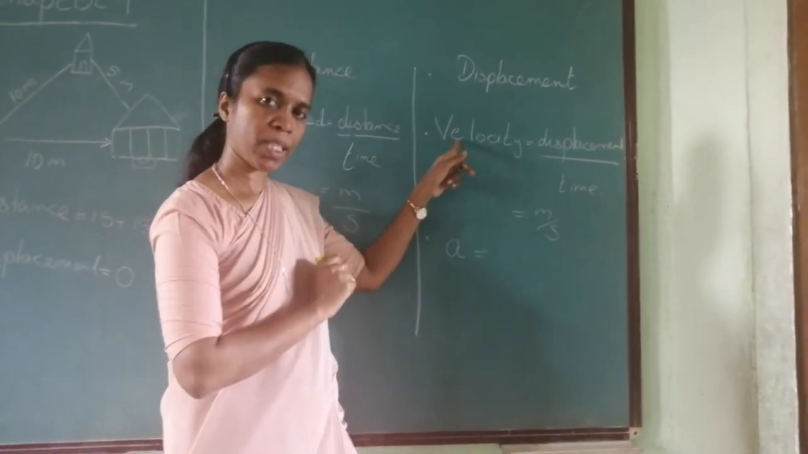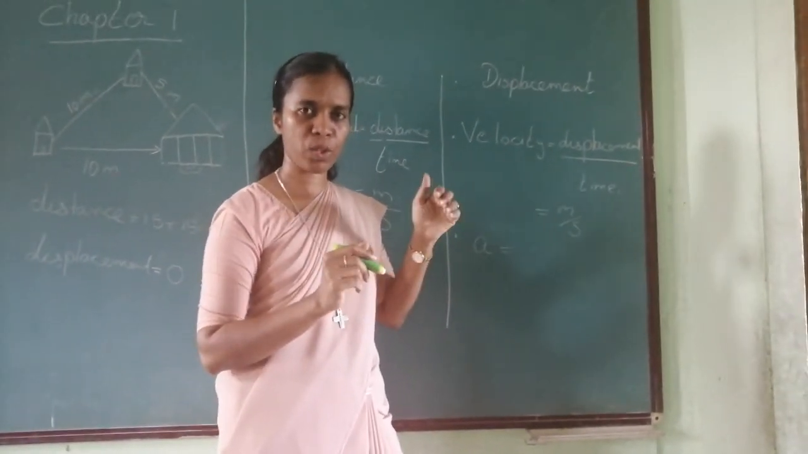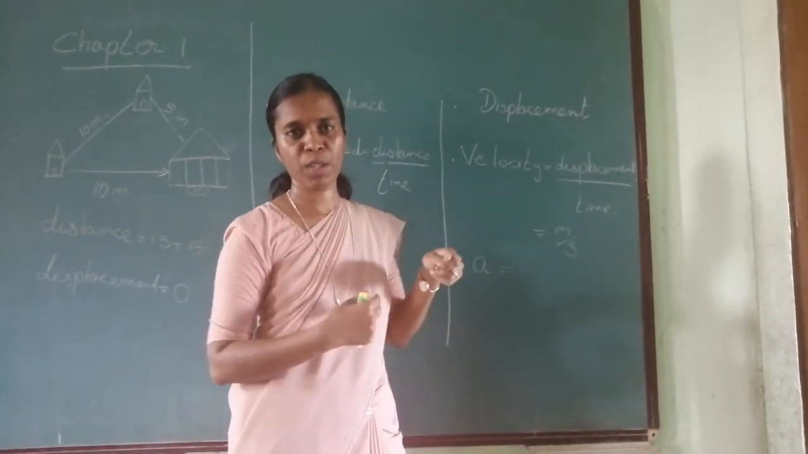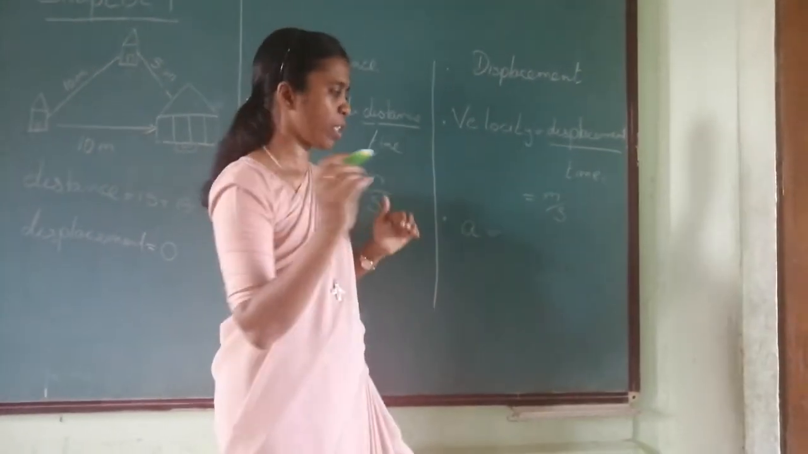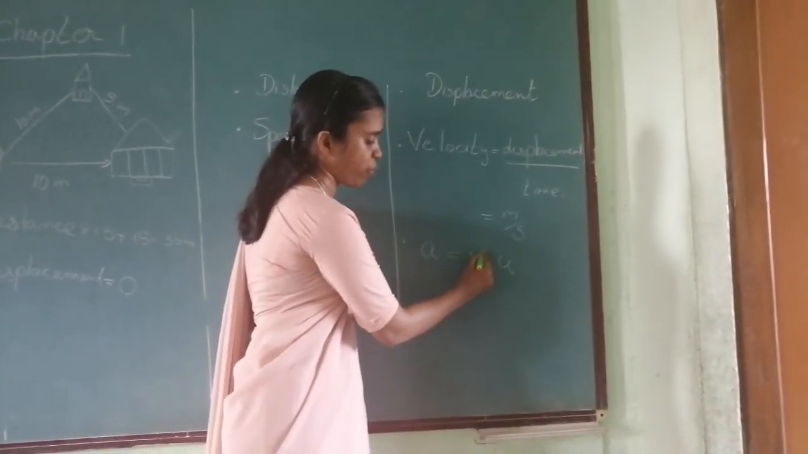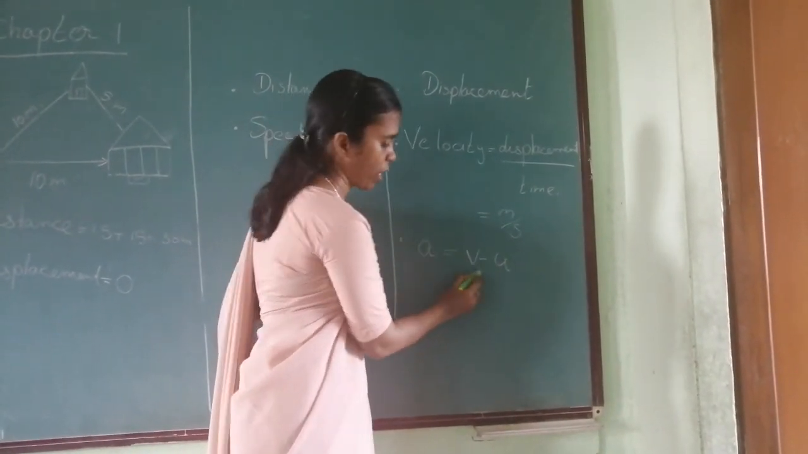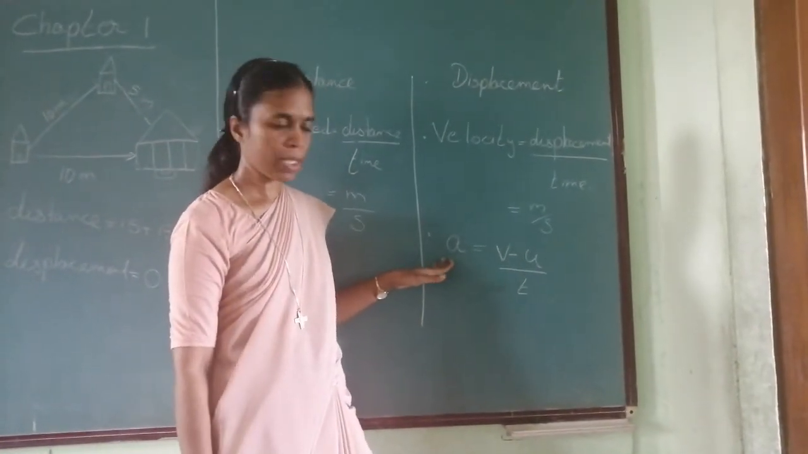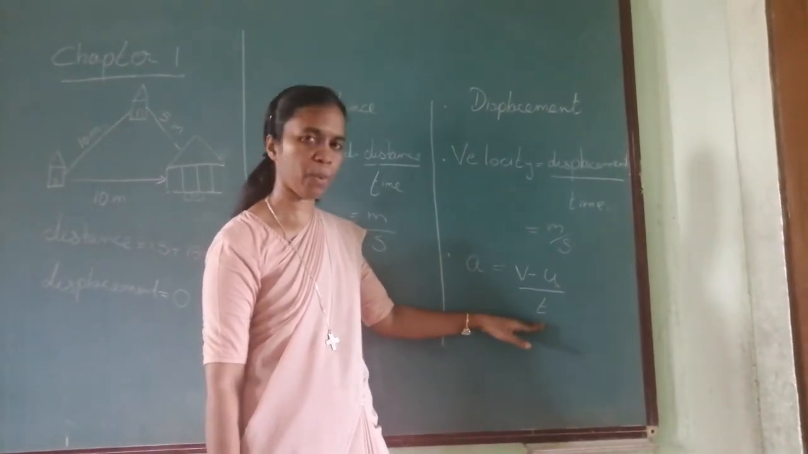Now, how do you write change in velocity? There are two types of velocity, that is initial velocity and final velocity. Initially, I may be just starting the vehicle and then I speed up. So, both the velocities are different, initial and final. The initial velocity is always represented by the letter u and the final velocity is always represented by the letter v. So, change in velocity is final velocity minus initial velocity, upon time. This is known as acceleration. Acceleration is change in velocity, final velocity minus initial velocity upon time.